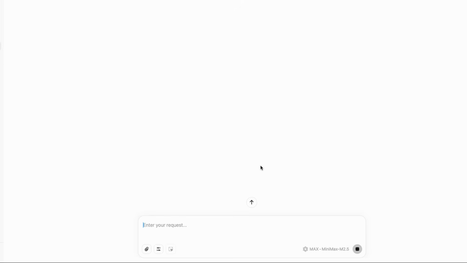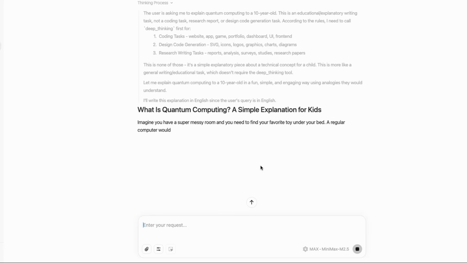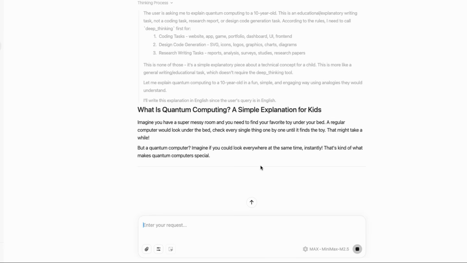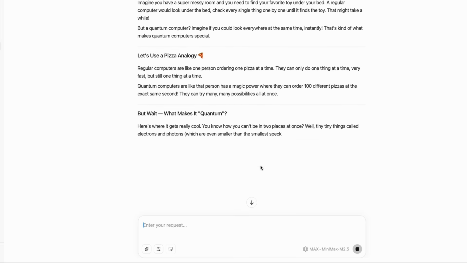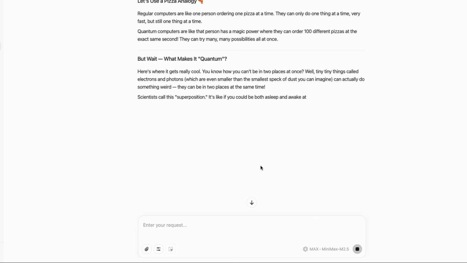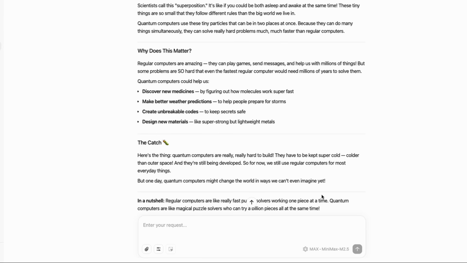I'm asking them to explain quantum computing to a 10-year-old. Here's MiniMax M2.5's explanation. MiniMax went with multiple analogies. A messy room with a toy, a pizza ordering example, and even talked about electrons being in 2 places at once. It breaks down superposition as being asleep and awake at the same time and wraps up with real-world applications like discovering new medicines and making weather predictions. Very thorough approach with lots of examples.